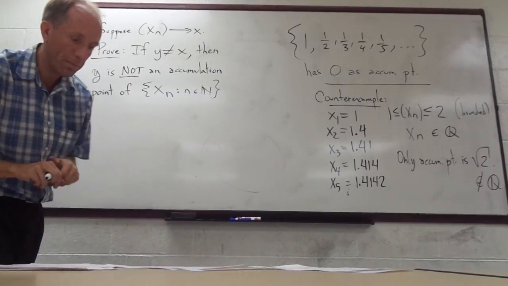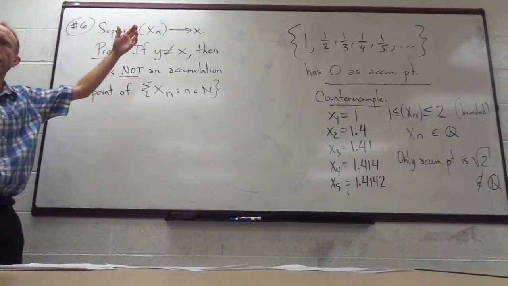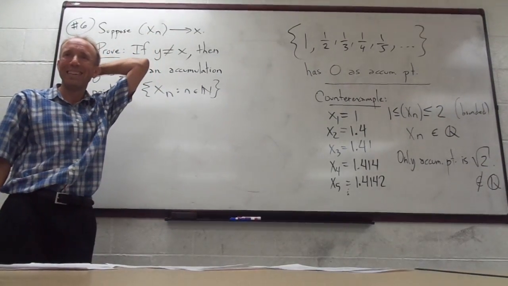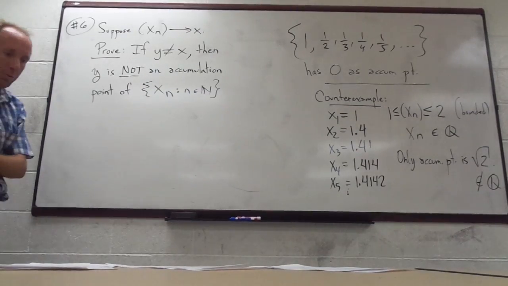Try and do that. So the only accumulation point could be x. Okay, let's try to prove this one here.